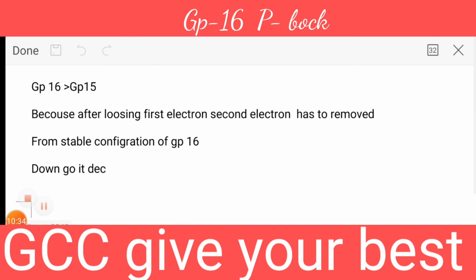And students, one thing more: whenever we move down the group, ionization enthalpy will decrease, because size increases and ionization enthalpy decreases. Is that clear to you?